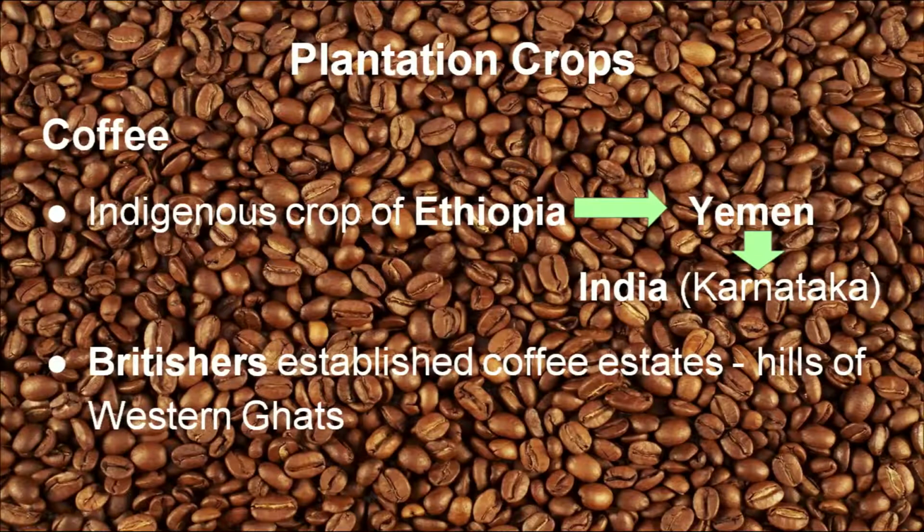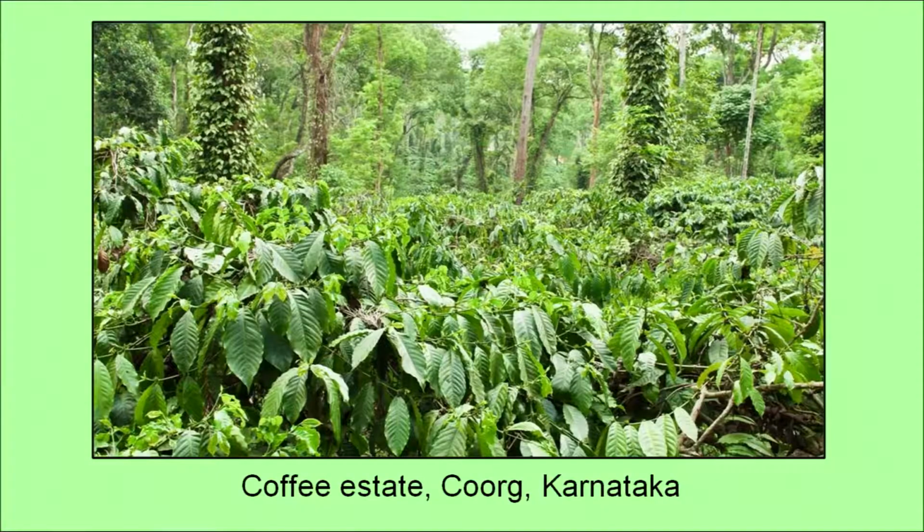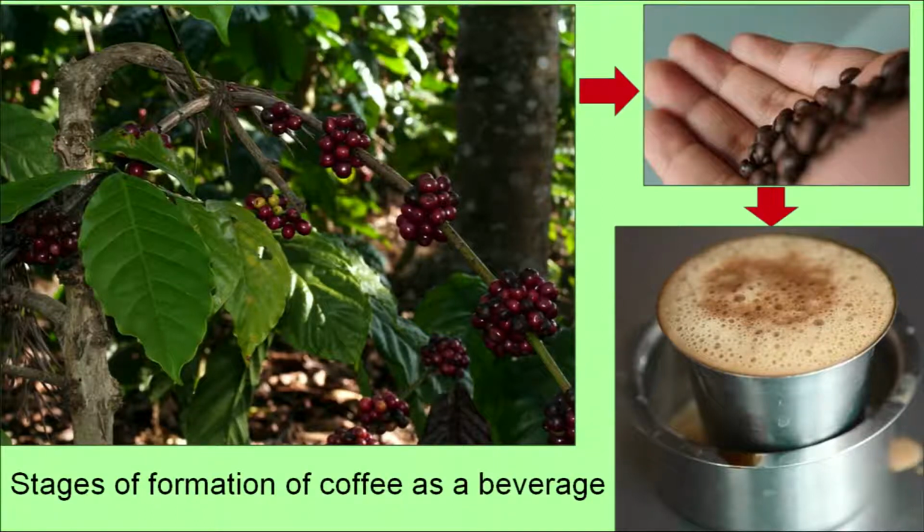Now, these are the coffee pods. You can see coffee beans, and coffee is another plantation crop, and it was originally grown in Ethiopia, and then it came to India. Britishers first started growing it in the hills of Western Ghats. This is the estate of coffee, and this is the process of how coffee is extracted and made.